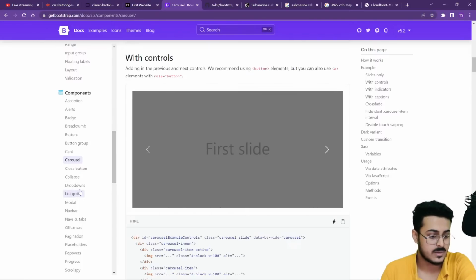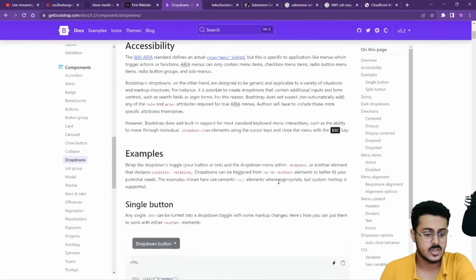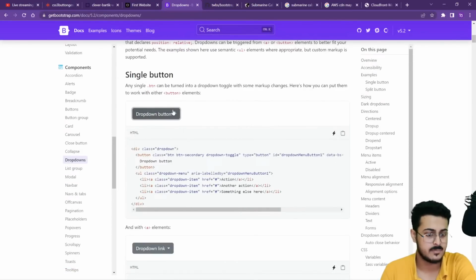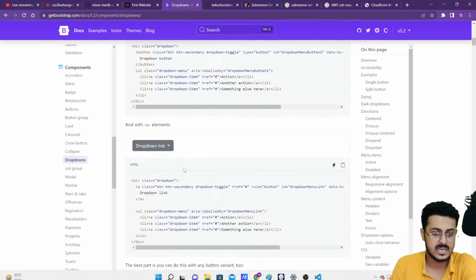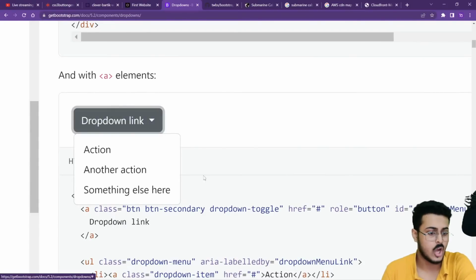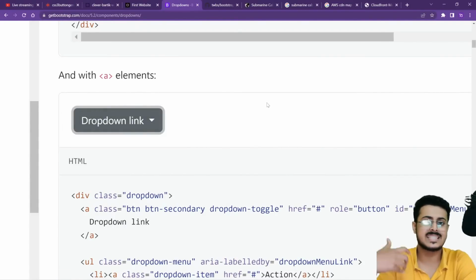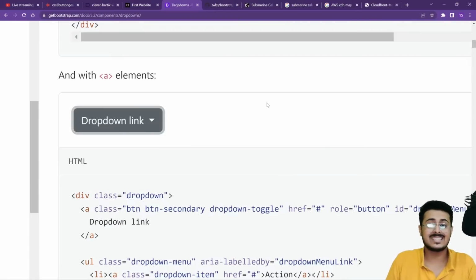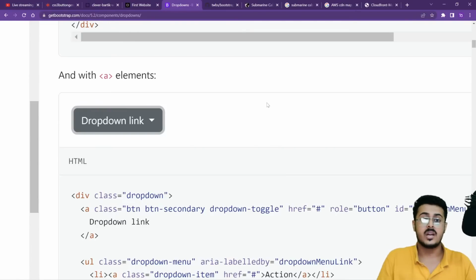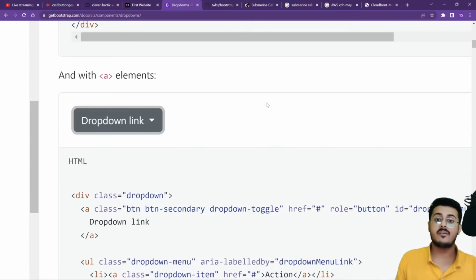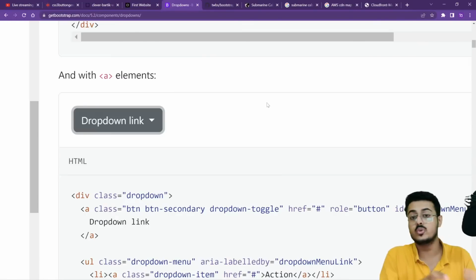You are also able to see dropdowns, these dropdown buttons that actually work. All these dropdowns and carousels not just have CSS inside of them, but also JavaScript, so that they are able to work.